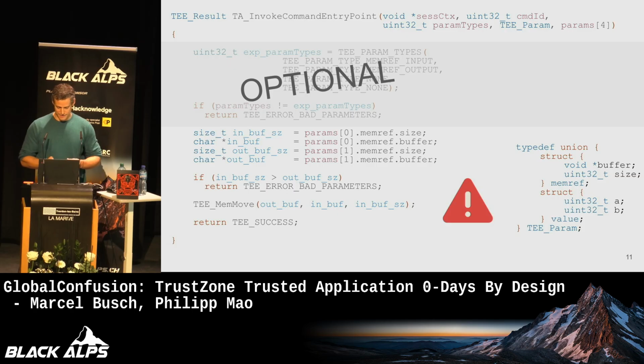So the crux comes into play when you now pass a parameter that is interpreted by the trusted application as a memory reference, as a value, because then it does not undergo this kind of sanitization and virtual memory mapping that the operating system does to modify the trusted application virtual address space, right? So you get control over a raw pointer in the context of this trusted application, meaning that the memmove operation down here will give you an arbitrary write and an arbitrary read immediately when you're malicious and just try to exploit it in the context of this trusted application.